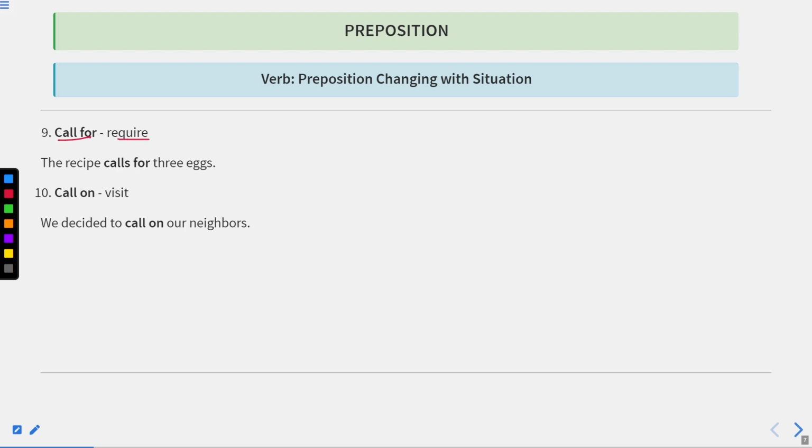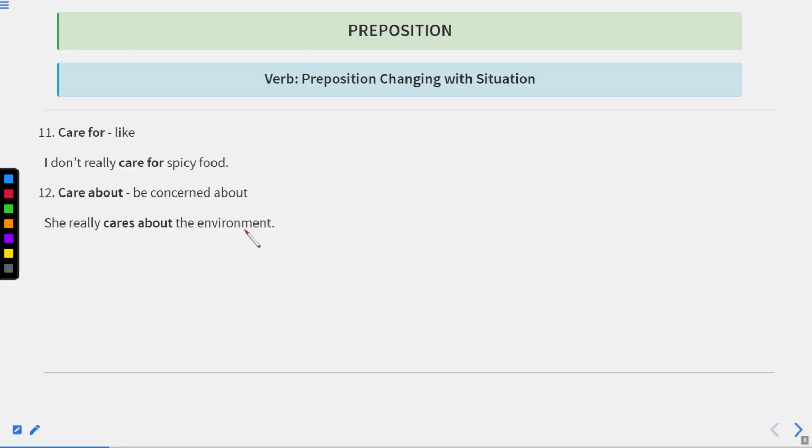Call for means require. The recipe calls for 3 eggs. It means this recipe requires 3 eggs. It means whatever the dish is being made, it requires 3 eggs in that. Call on means visit. If you call on somewhere, it means you visit some place. We decided to call on our neighbors. Call on our neighbors means visit our neighbors. Okay. Now let us move to the next one.